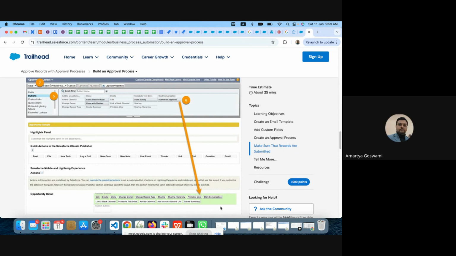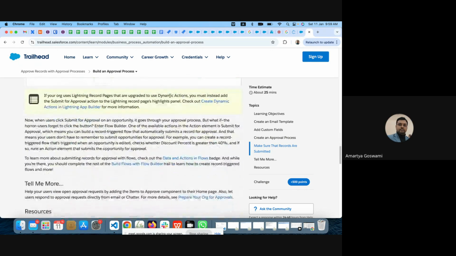You can decide I need approval for this thing, so I need to create the approval process. And once you create that approval process, only then will this submit for approval button be in the layout, when you are creating some approval process for one object. And this can be done object by object. I can do that on opportunity, I can do that on any custom object, something like that. Okay, so this is the process.